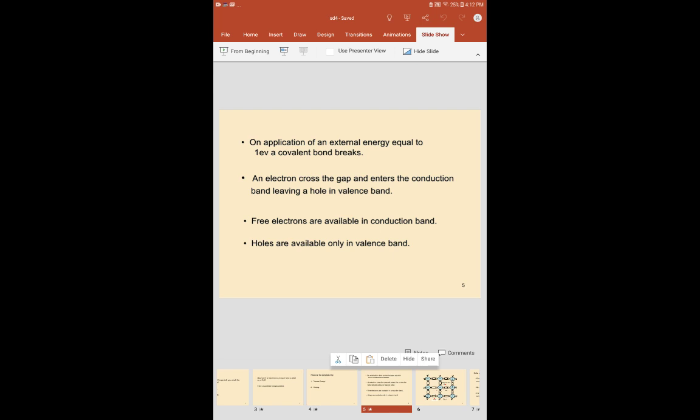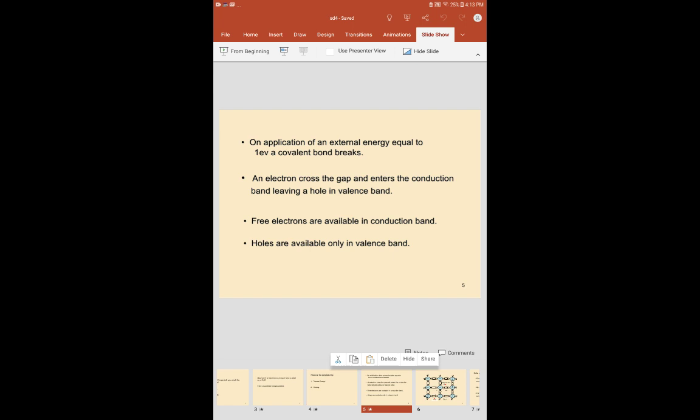So how do we generate a hole by the thermal energy process? By applying external energy equal to 1 electron volt, a covalent bond breaks. So an electron from this covalent bond crosses the gap and enters the conduction band, leaving a hole in the valence band.